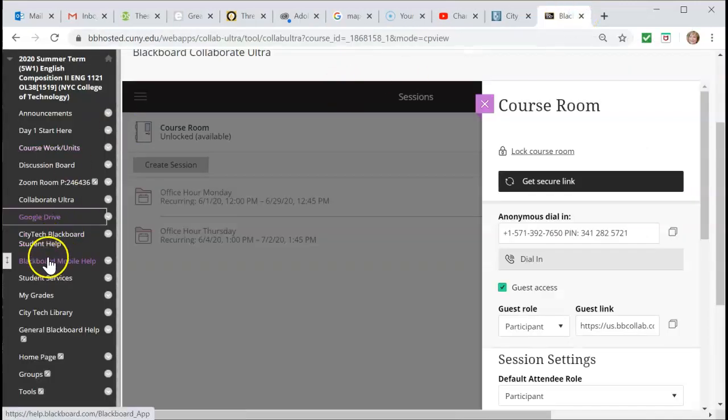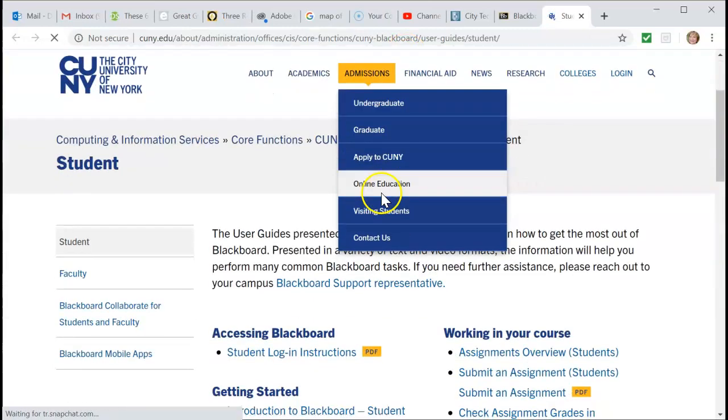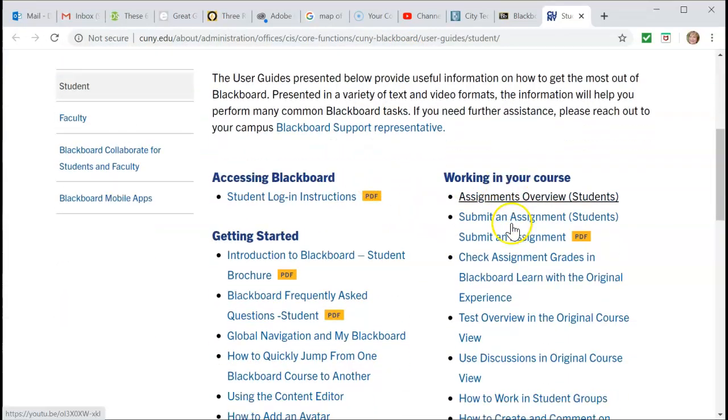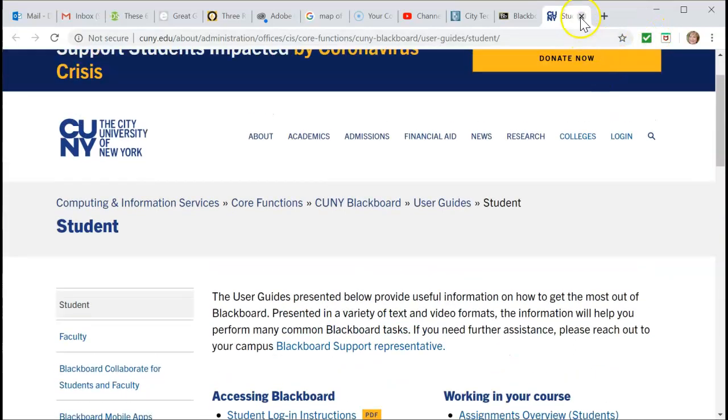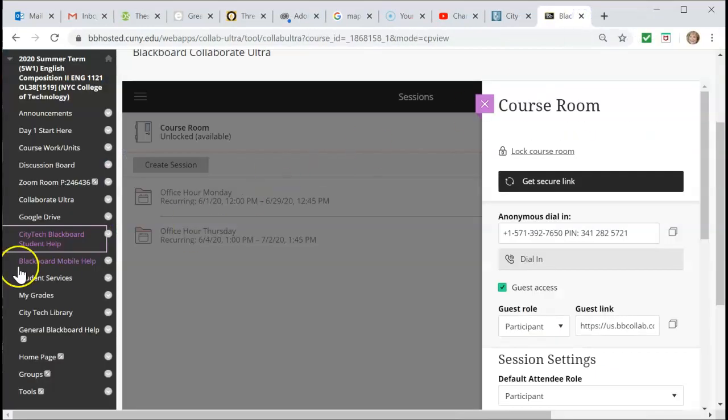So back here, City Tech help for Blackboard. If you got questions, there's all kinds of helpful guides and walkthroughs and PDFs that tell you how to use Blackboard more if you really are kind of stuck. Again, it has its own tab.